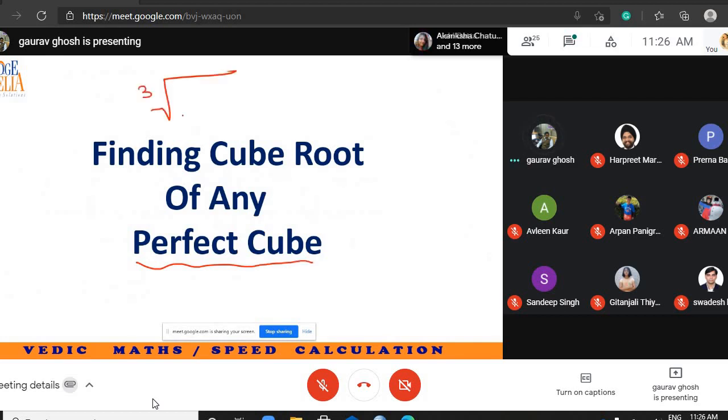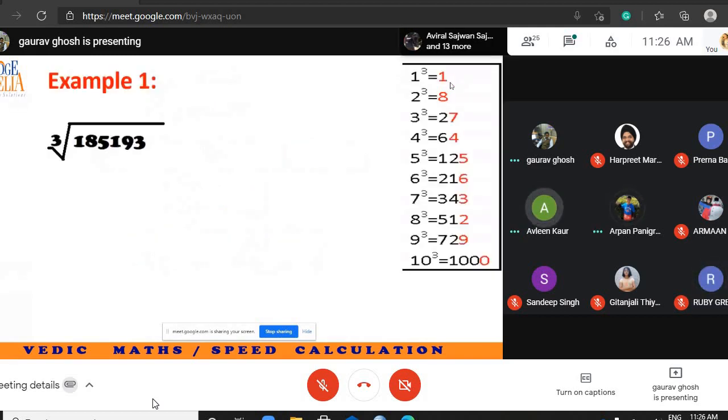That means you already know that the number whose cube root you are trying to find is a perfect cube. My voice is audible? Yes, sir. So this trick is even easier. Now what is this trick?